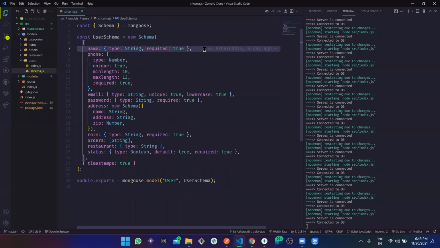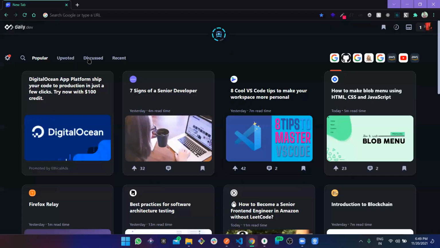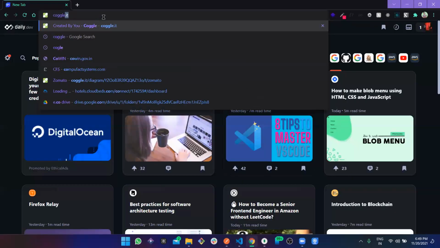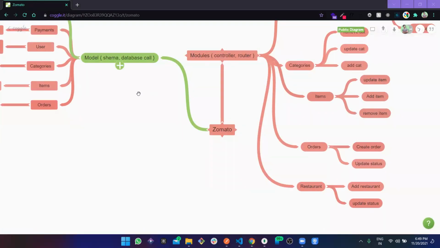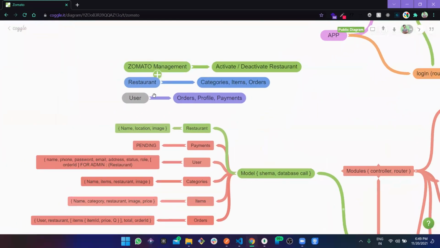Now, this role, and as we already discussed, what should the roles be? Firstly, Zomato, secondly, restaurant, and thirdly, the user itself. This is the three types of user, right? So firstly, Zomato, like the admin, second, the restaurant, and the user.